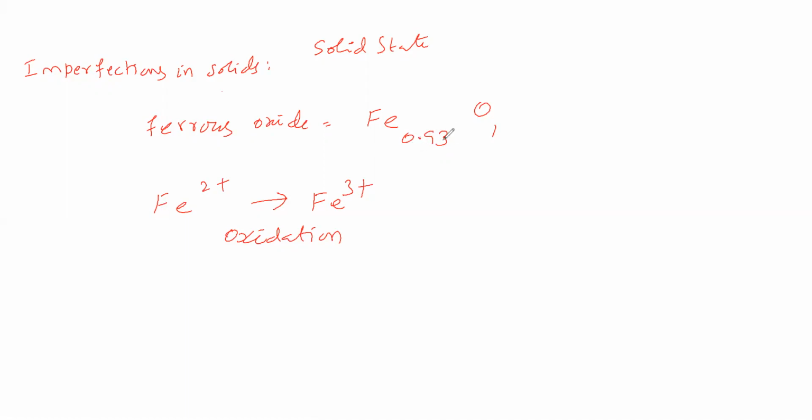That means the escaped ion is not having attraction with the oxygen. When will it not have attraction? This oxide will attract Fe2+. This will attract Fe3+. It is not attracting means what?